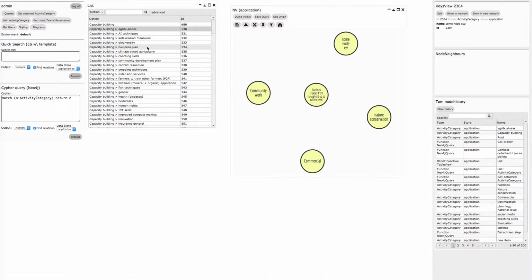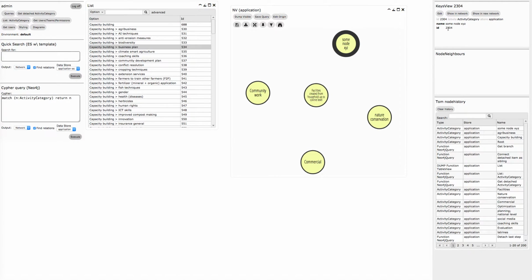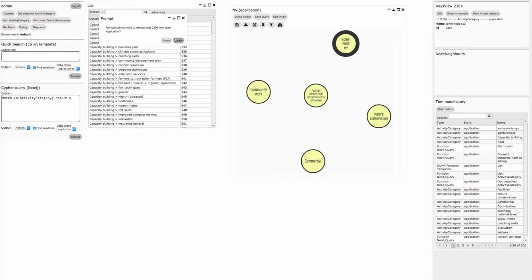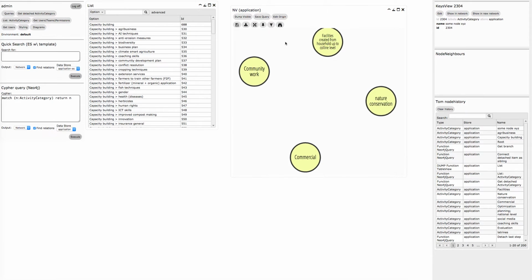And for instance, I can also connect that node to an existing item. So if I connect this one as a child, I have to have the ID over here. That's 2304. Connect as a child, and I have 2304, and then you can see that some node XYZ is over here. Let's detach it, and then delete the node to bring it back to the original situation.